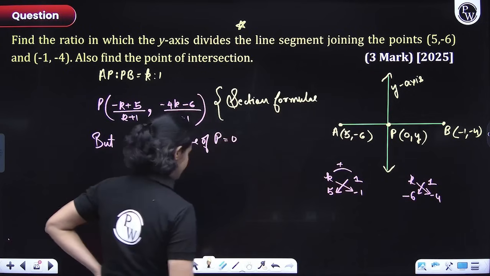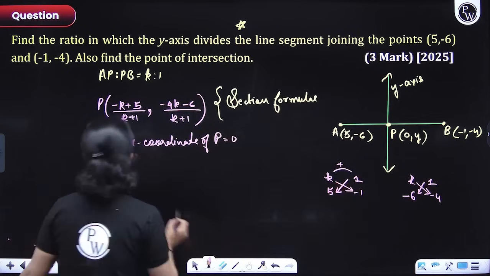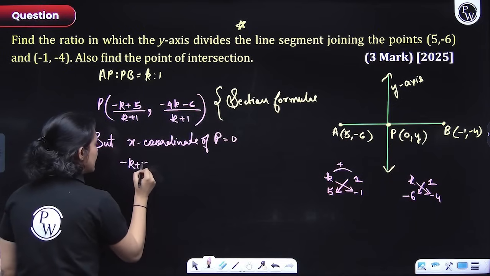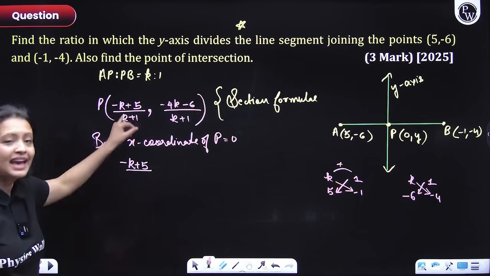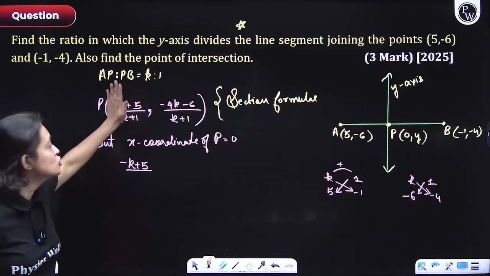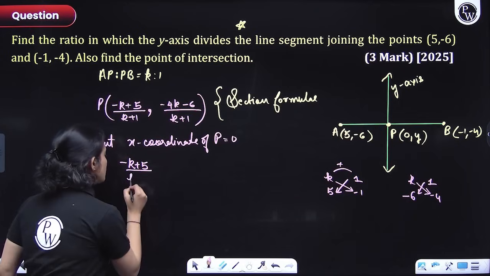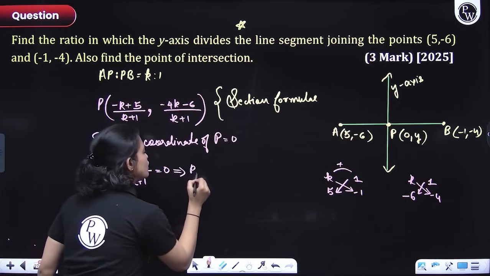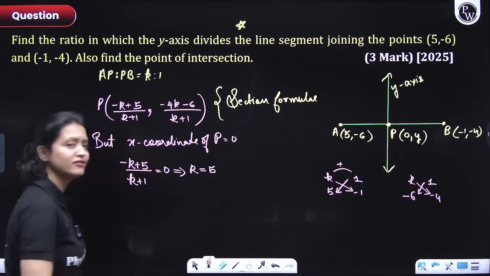So the x coordinate of P is 0. What is the x coordinate of P? The x coordinate of P is this: -k plus 5 over k plus 1. Yes or no? If this is 0, I'll put it equal to 0. And if I do that, I get the value of k as 5.